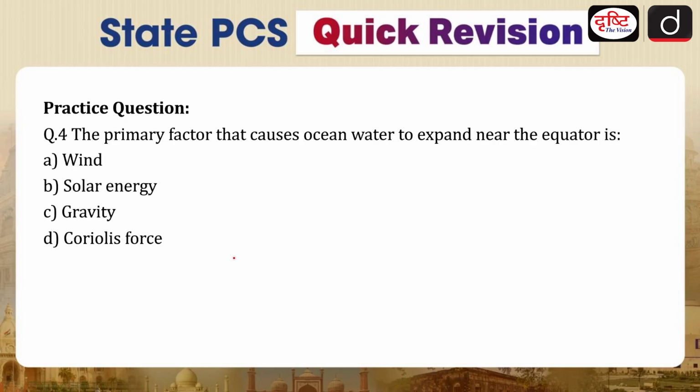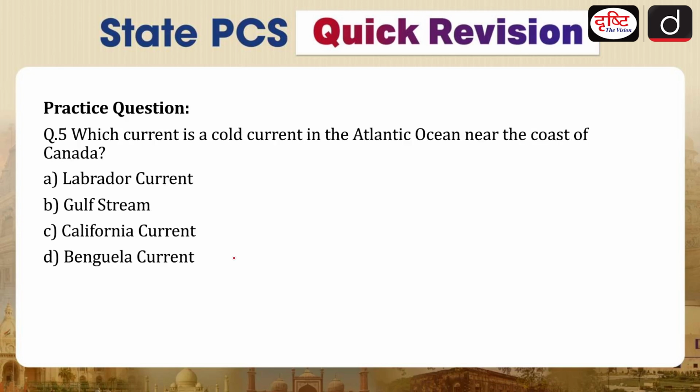Question number 4, the primary factor that causes ocean water to expand near the equator is wind, solar energy, gravity, or Coriolis force. Next question is, which current is the cold current in the Atlantic Ocean near the coast of Canada? Labrador current, Gulf Stream, California current, or Venezuela current? So these are 5 questions which are given in front of you. You have to read them, understand them, and answer them in the comment box.